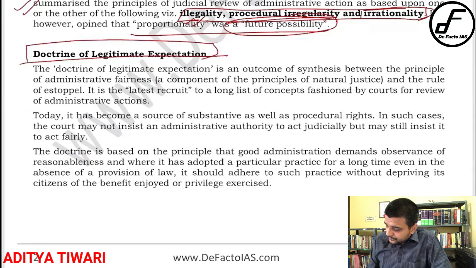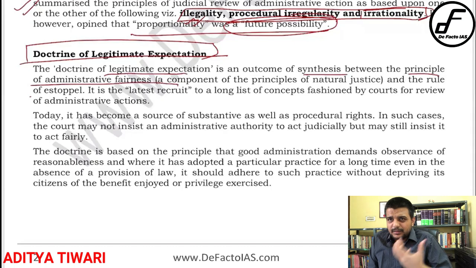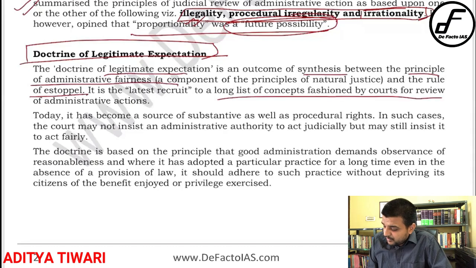See, the doctrine of legitimate expectation is an outcome of synthesis between the principle of administrative fairness and the rule of estoppel. I told you, the rule of estoppel in contract law. It is the latest recruit to a long list of concepts fashioned by courts for the review of administrative action. Okay, now when there is a question on what are the unique things or what are the recent developments in the review of administrative action, the doctrine of legitimate expectation is one of them. Sorry, one of the grounds of judicial review is this. Okay, so that you should keep in mind.